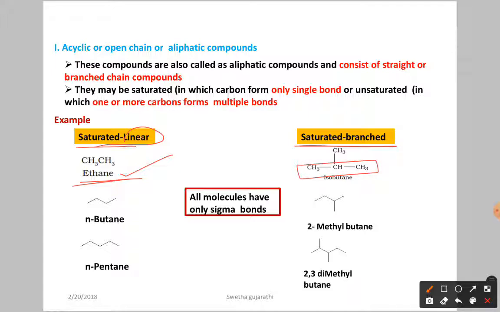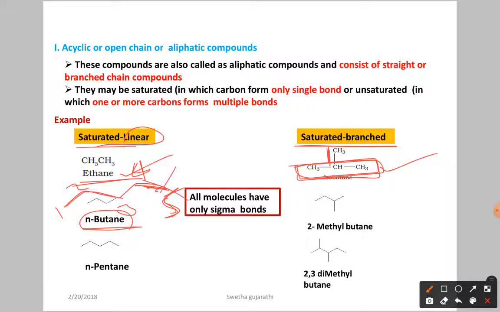Why we are calling it iso, that we will discuss later. So we have some straight chain, then we have the one branch. So saturated. Why? Because we don't have any pi bonds. So saturated branch one. Next we have n-butane. N-butane means normal butane, means we don't have any substituent. So this is first carbon, second carbon, third, fourth. You have to stop here only. If you write one more, that indicates pentane. So here we are talking about n-butane. So this is linear.